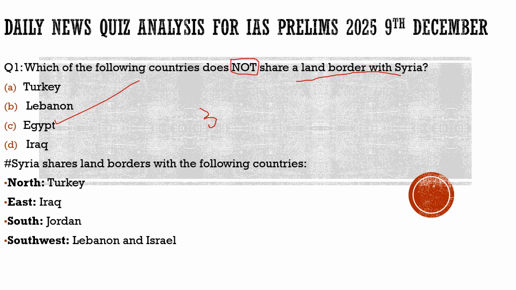So with respect to this question, the correct statement is option C. I hope you have got the proper idea about Syria. What are the countries sharing a land border with it?